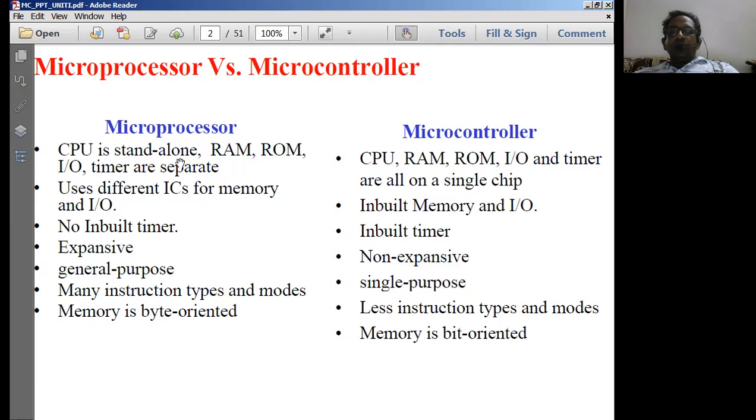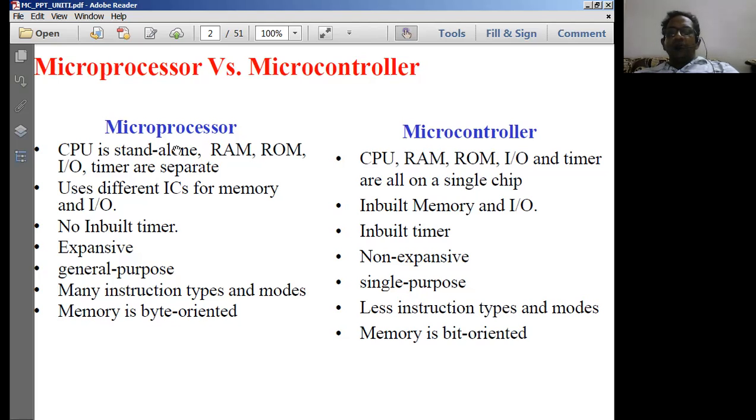If you want to use a RAM memory or ROM memory, or you want to use timers, IOs, all these things have to be compulsorily interfaced with the microprocessor unit by using certain programmable peripheral interfacing devices such as 8155, 8255 to interface with memory and IO devices.